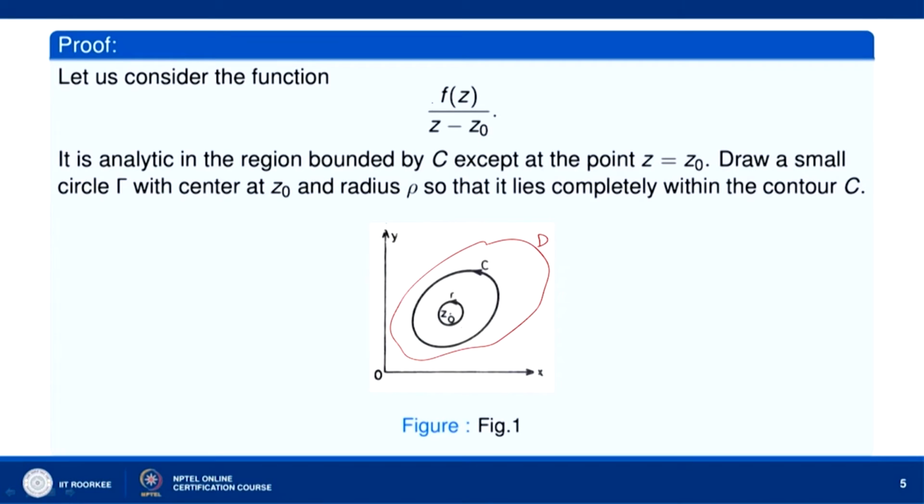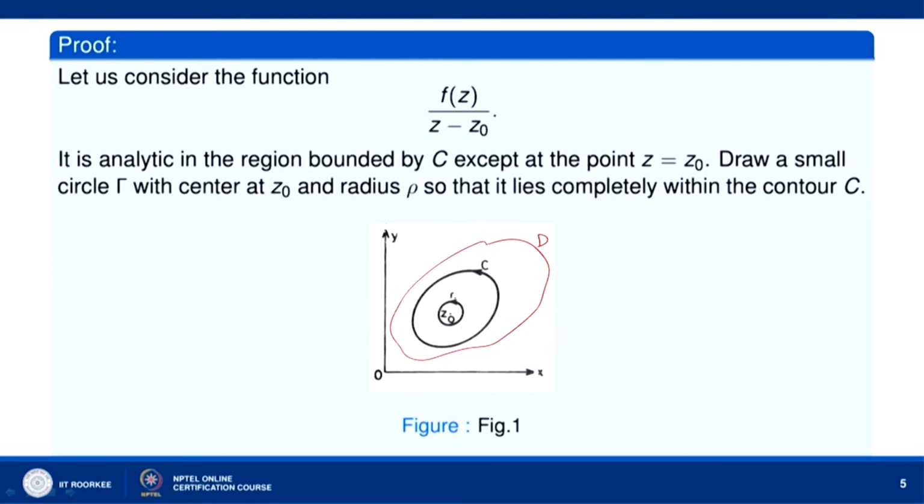The function f z over z minus z naught is analytic everywhere inside and on the curve C except at the point z naught, because f z is analytic in the whole domain D. So, in particular it is analytic inside and on C. But because of z minus z naught in the denominator, the function is analytic everywhere inside and on C except at the point z naught.